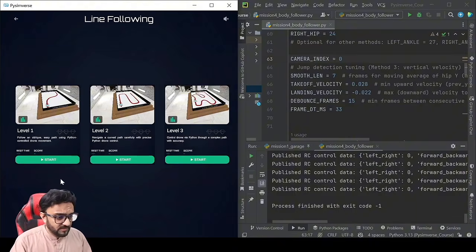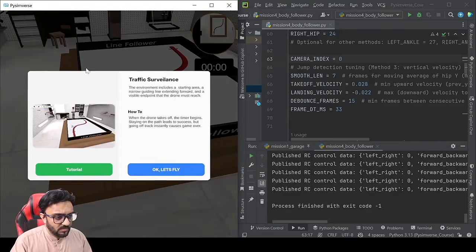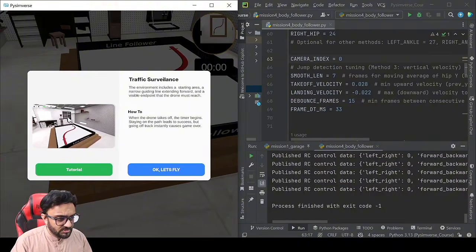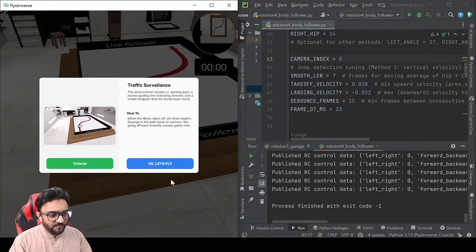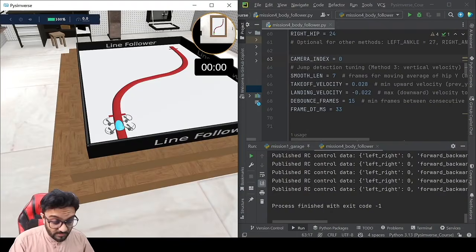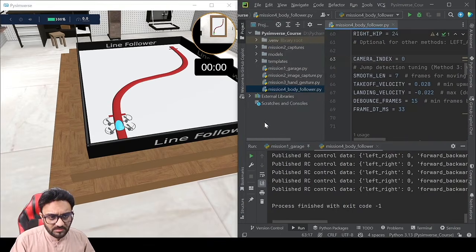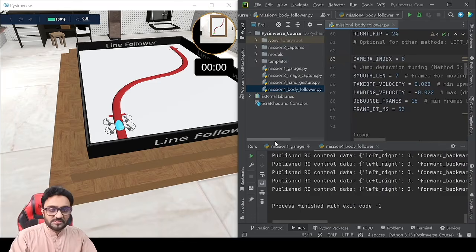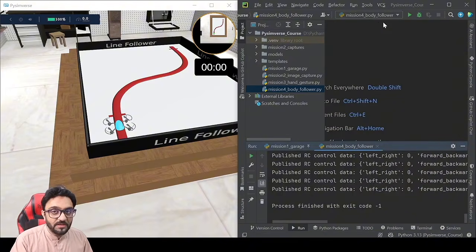Anyway, if we click on start, this is our simulator, and here it's showing us how you have to fly around and move along. We are going to do the very basics of something like this. We are going to detect color, and from that color we are going to detect whether we should go left or right. This is not the best method, but it is one of the easiest methods, and it will be very beginner friendly.